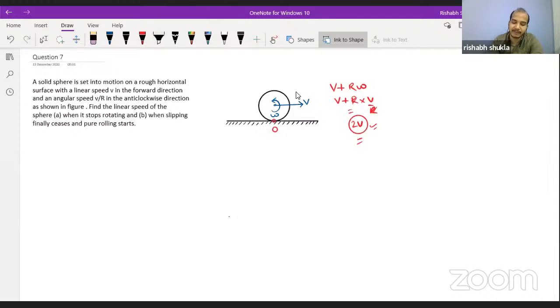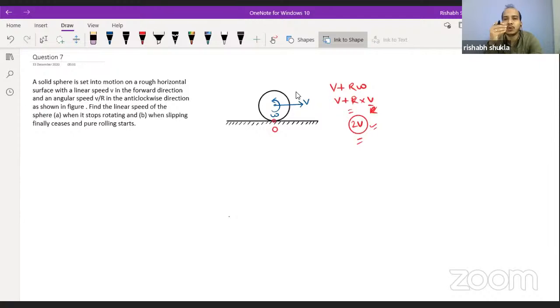Since here they haven't mentioned anything regarding the surfaces, if the surface is smooth, then the system will keep on moving with the same velocity of point of contact, 2v towards right. But in the question they have mentioned that somehow after a while the slipping finally ceases, or pure rolling starts.